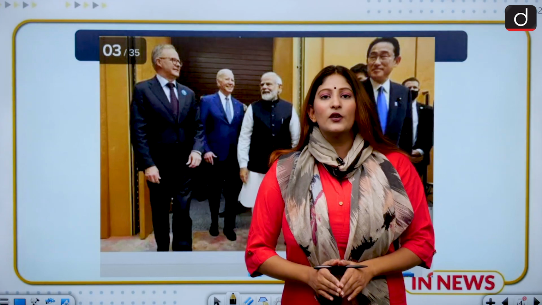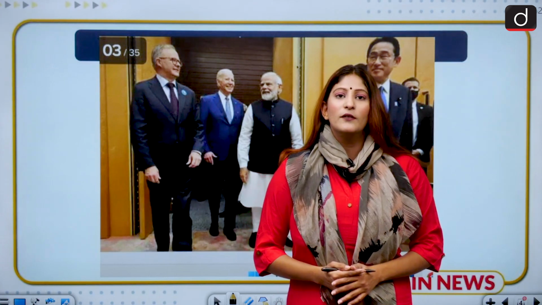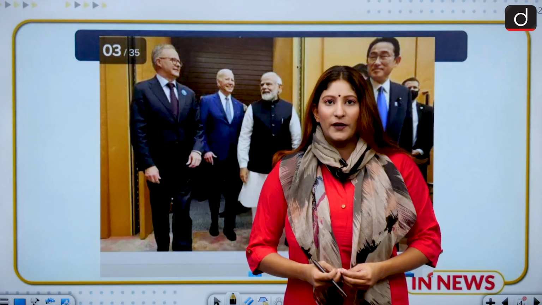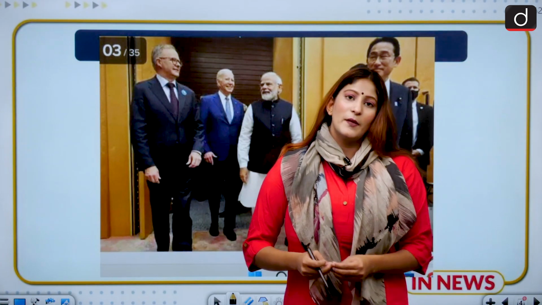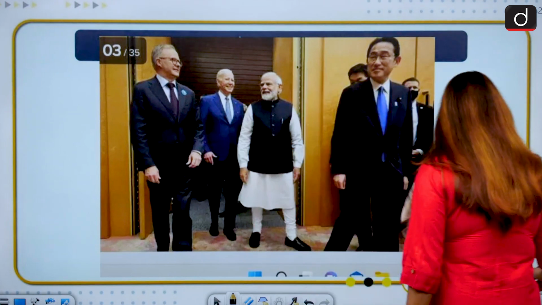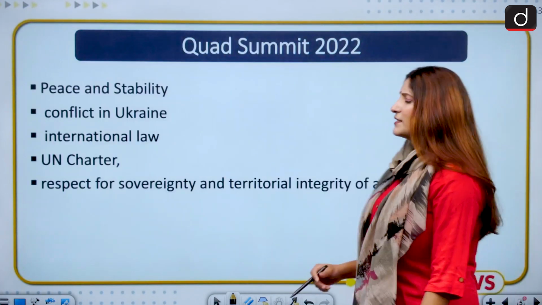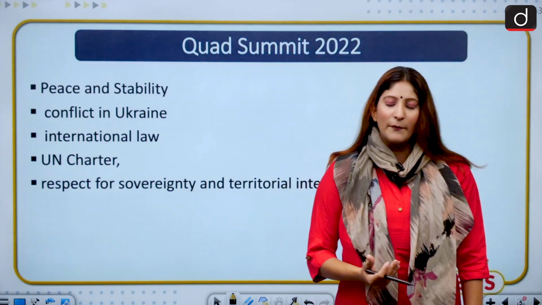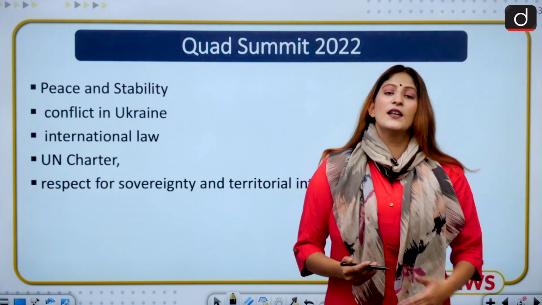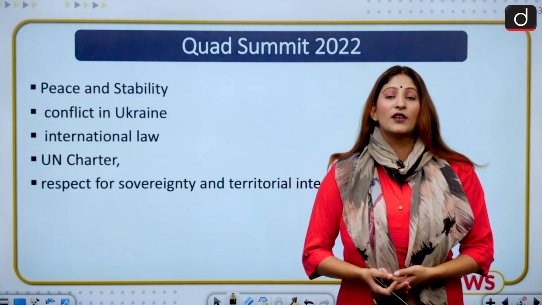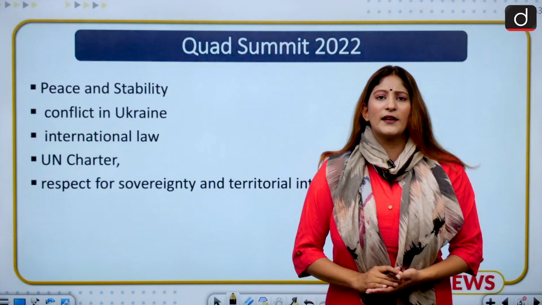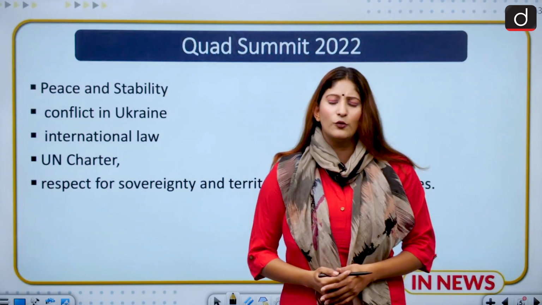And with this particular grouping, what do we have to keep in mind? First of all, it is not an institution. It is an informal grouping. It's not formal. And remember the names of the countries. It basically started with the Malabar exercise back in 1992, when the Malabar exercise started between India and the USA. After that, many countries such as Japan, and after that Australia, after apprehensions, joined the Malabar exercise, and this is kind of an informal grouping after that.